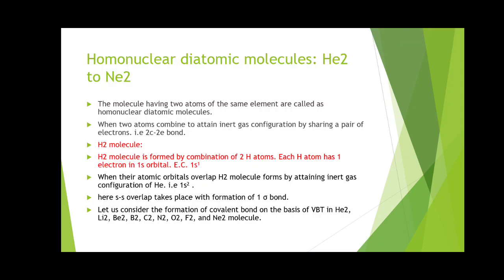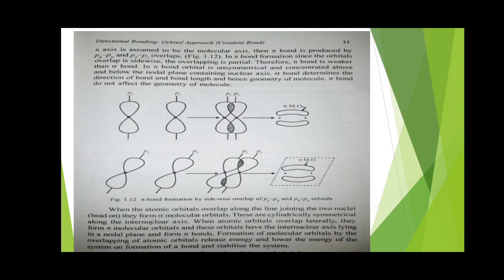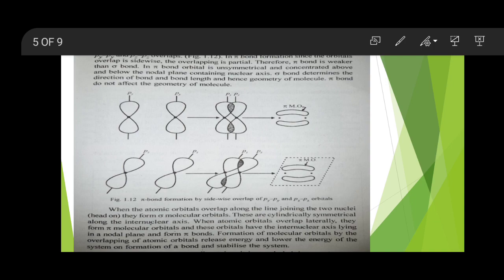If, as I said in the beginning, we have three types of p orbital, what are these three types of p orbital? One is px, other is py, and third one is pz. The names of these orbitals are given on the basis of where the orbitals orient, or where the orbital is lying. If a p orbital is lying along the x-axis, it is called a px orbital. If the p orbital is along the z-axis, then it is called a pz orbital. And if it is lying along the y-axis, then it is called a py orbital.